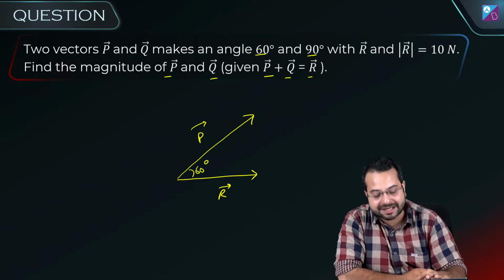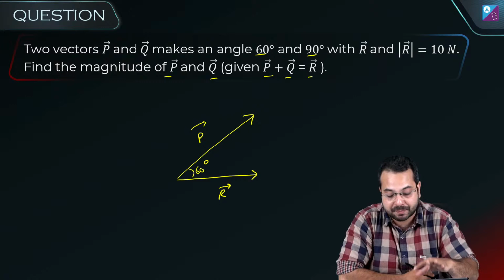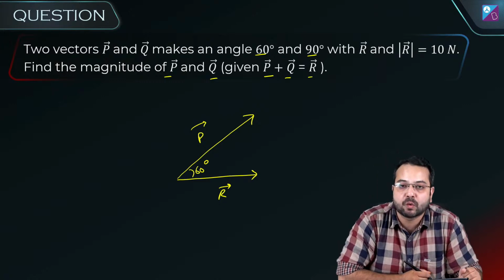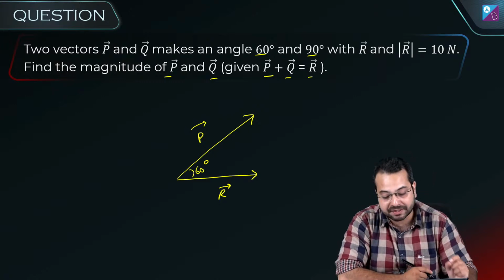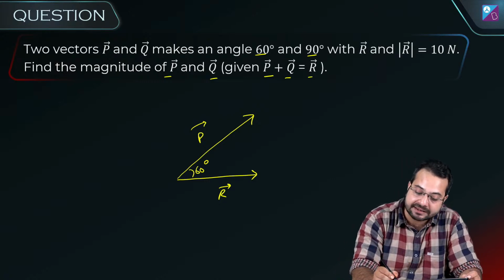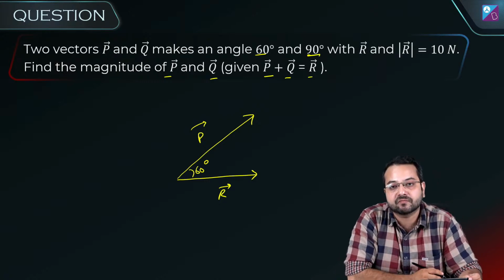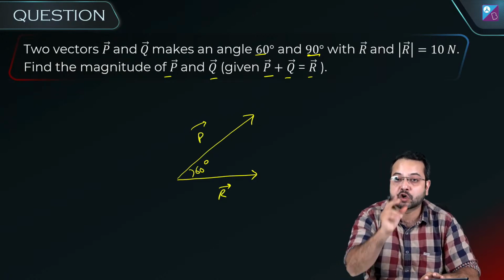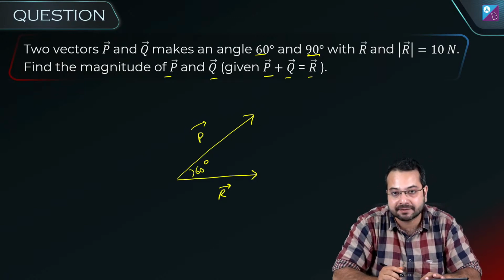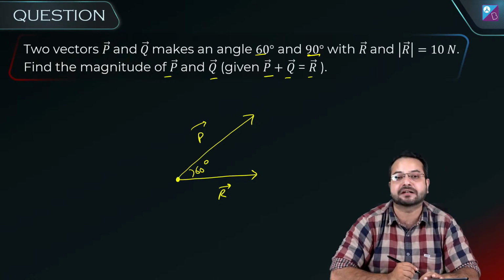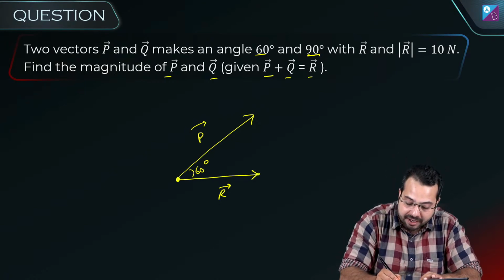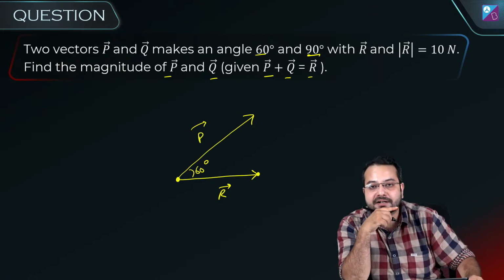But what I know is that P plus Q should be equal to R. And what is Q? Q is making an angle 90 degree with vector R. So how should I draw this vector? Obviously, if I draw P and Q head to tail, then the tail of the first vector and the tip of the last vector should give me the resultant.